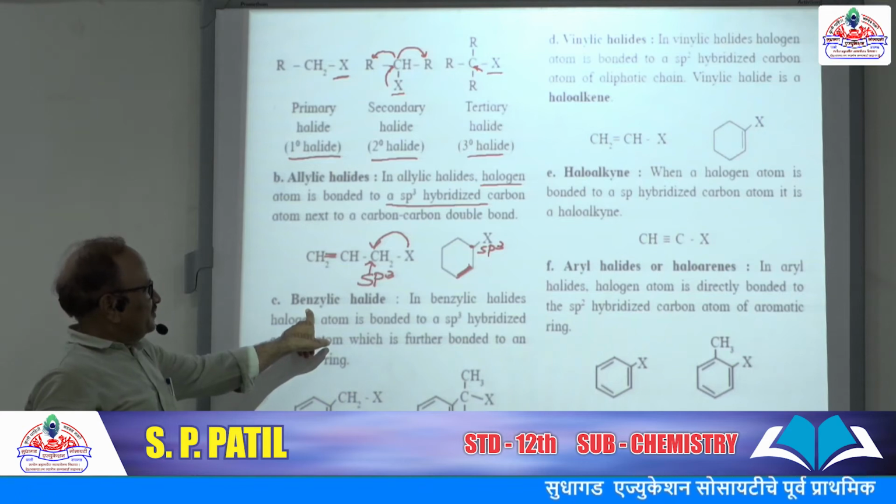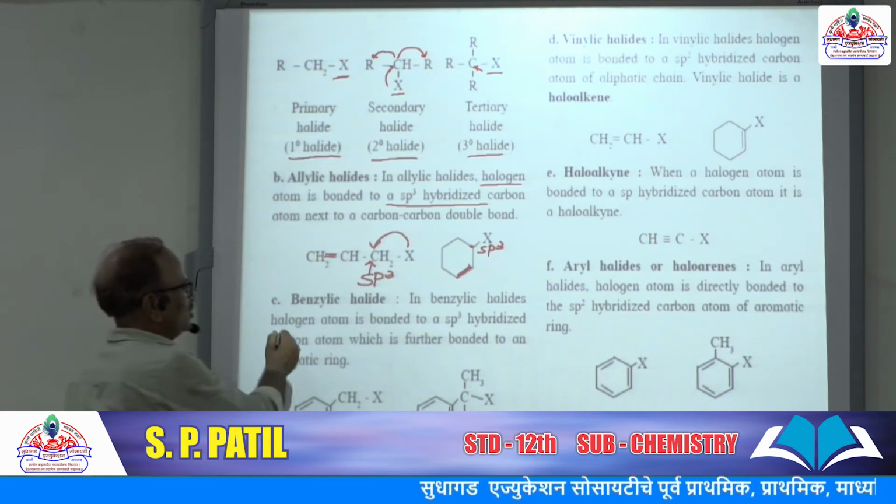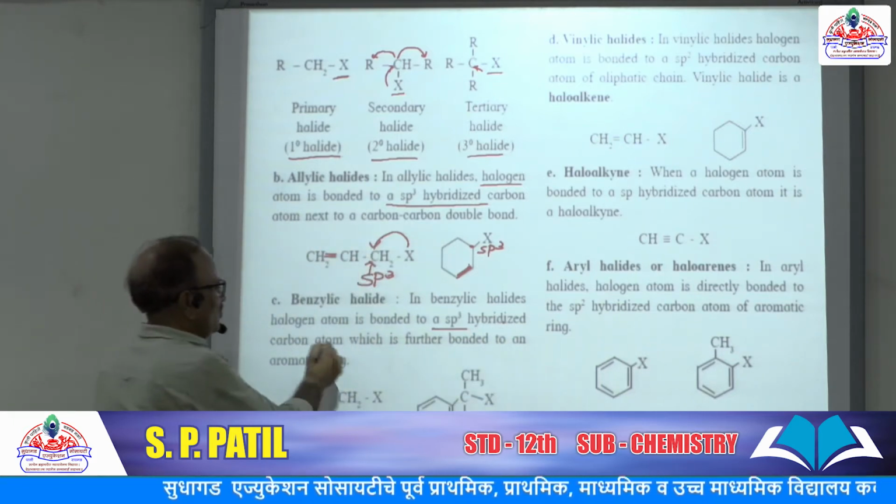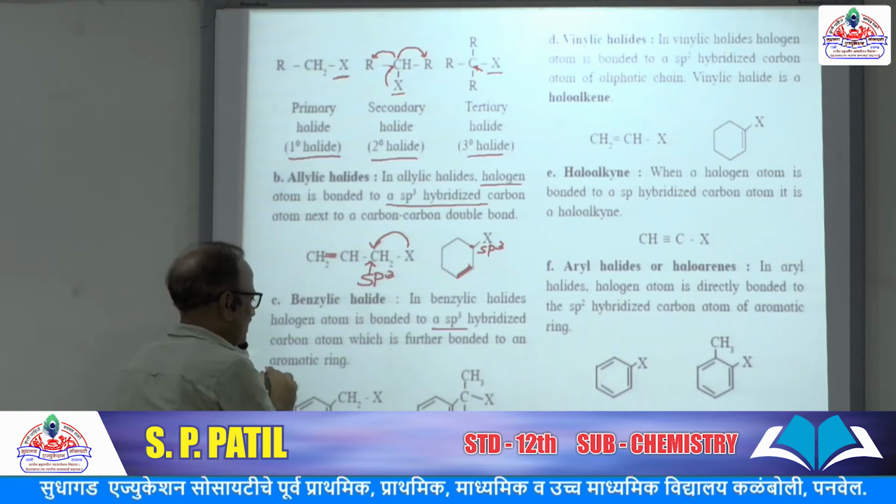Benzylic halide. In benzylic halides, the halogen atom is bonded to an sp3 hybridized carbon which is further bonded to an aromatic ring.